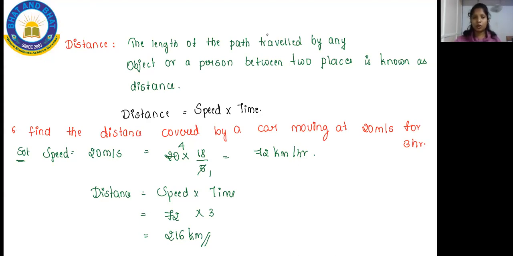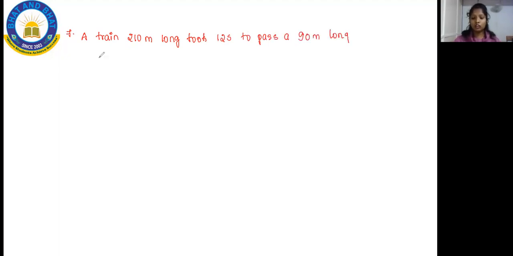Kids, we will go with the next problem. That's your seventh problem. All of you have a look at your seventh problem. What does it say? A train 210 meter long took 12 seconds to pass a 90-meter long tunnel.